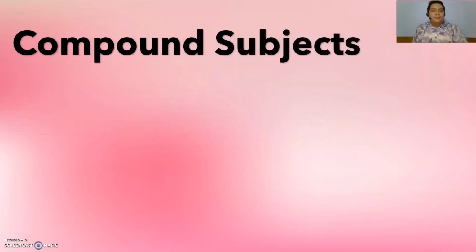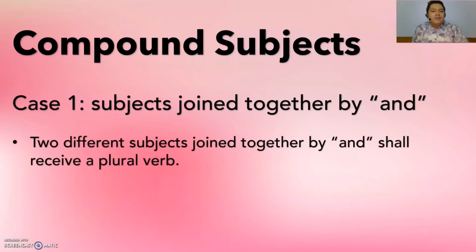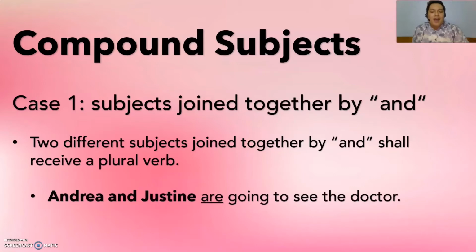Okay? Next, we have compound subjects. For compound subjects, we have cases. Case number 1, there are subjects joined together by and. Now, 2 different subjects joined together by and shall receive a plural verb. So I have here an example. Andrea and Justine are going to see the doctor. We used the verb are because the subject here is Andrea and Justine. They are different subjects joined together by and, so it's plural.